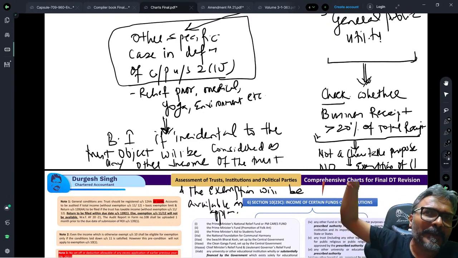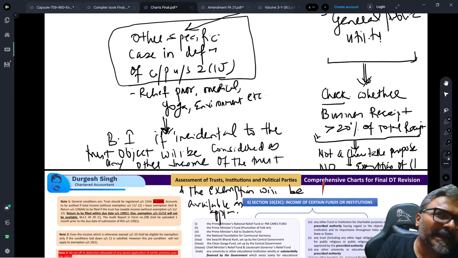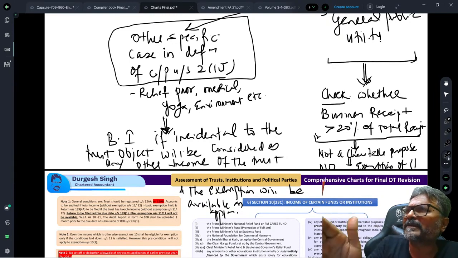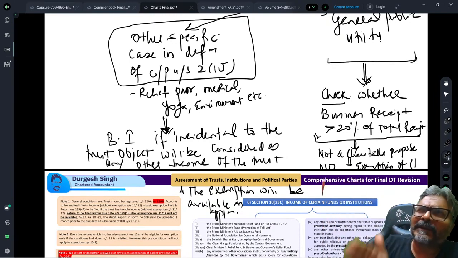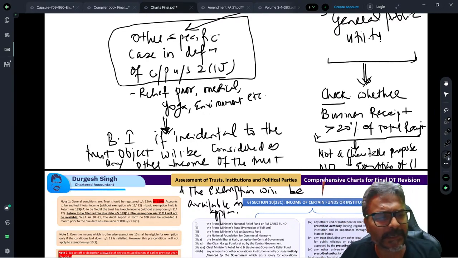Is it for general public utility, or is it falling in a specific category, like college, hospitals, etc.? Then in that particular case, we will say that the business income, if it is incidental to the trust object, will be considered as any other income of the trust, and it will also be eligible for exemption under section 11 provided it does the application towards charitable or religious purposes in India.